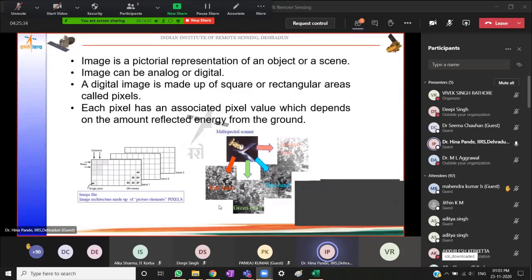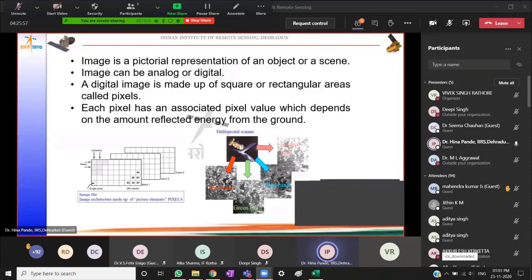Right? Now, one more small point about the display of these images. Since the display screens have a limitation of having only the 3 primary color guns corresponding to the 3 primary colors, red, green, and blue, we have a red color gun, a blue color gun, and a green color gun.